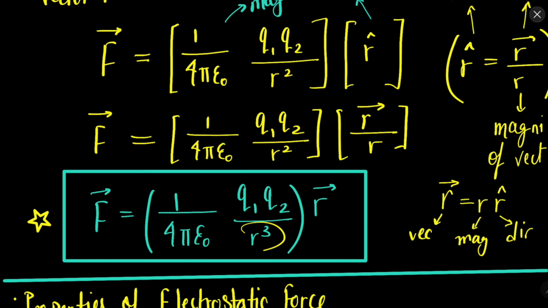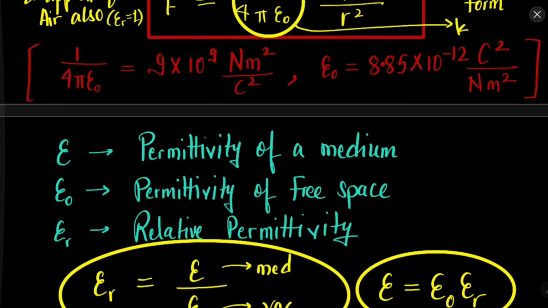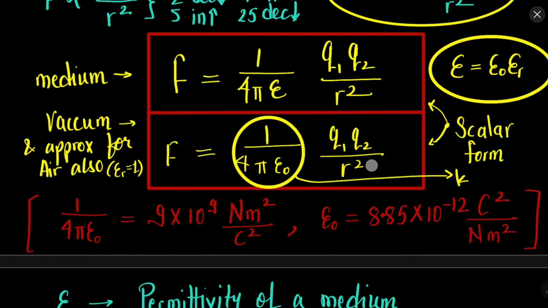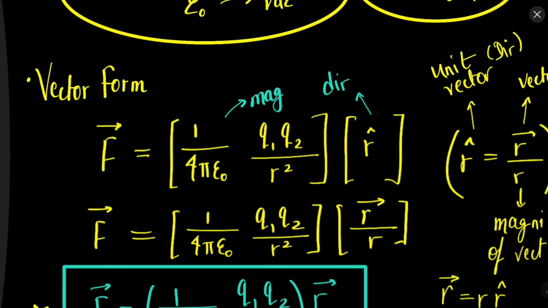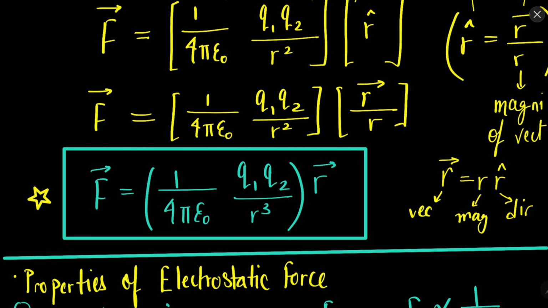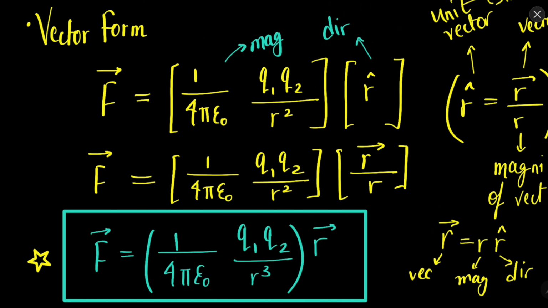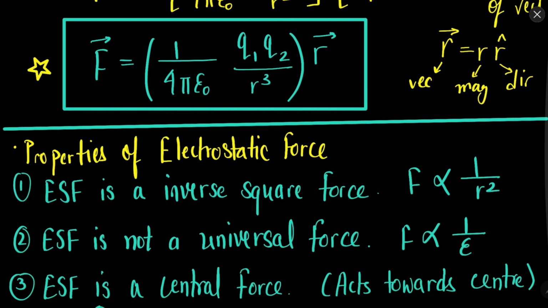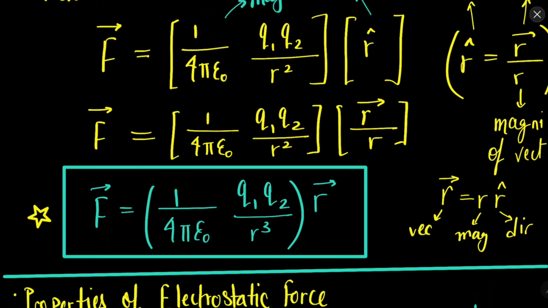So do not get confused whether it is r cube or r square. The force depends on r square only. This is the main formula. But when we replace the unit vector with the vector itself, it becomes like this. So do not get confused. Force depends on r square. This is the vector form of Coulomb's law.